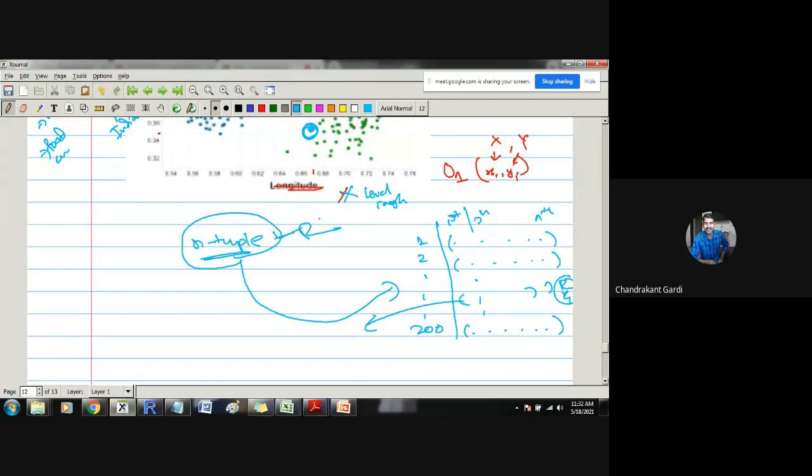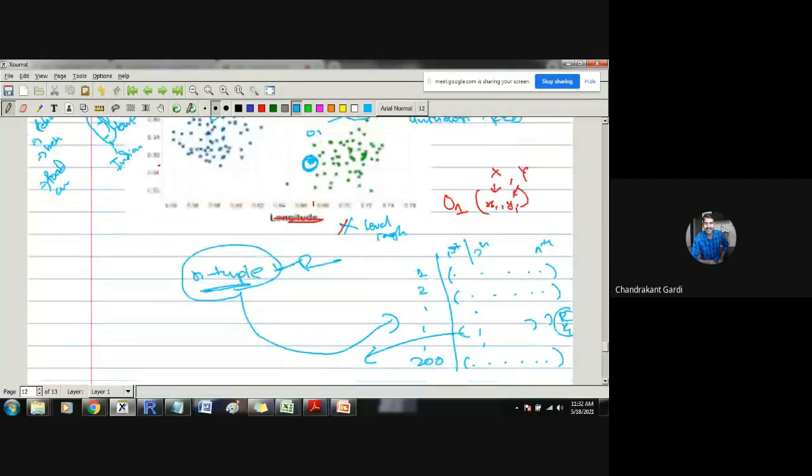So here, whenever a new observation comes in, we find the closest observation in the data set, and based on that closest observation, we classify the given observation. Whatever class label is there for the closest observation, the same class label will be assigned to this new n tuple. This is one approach, but there are some problems with it.